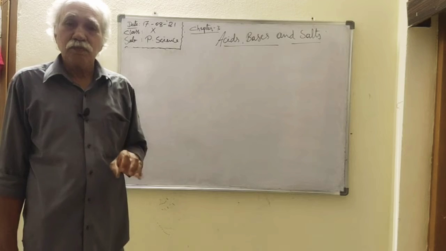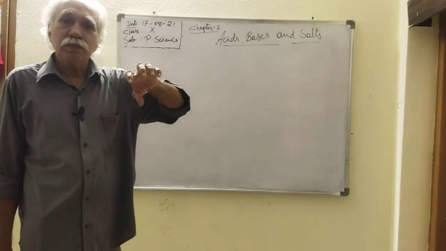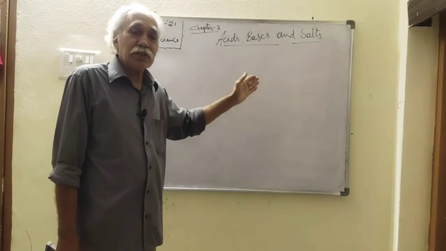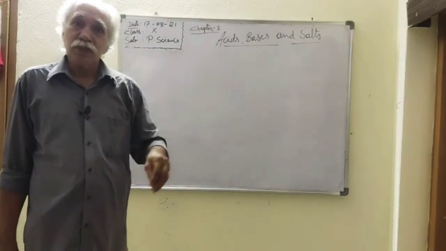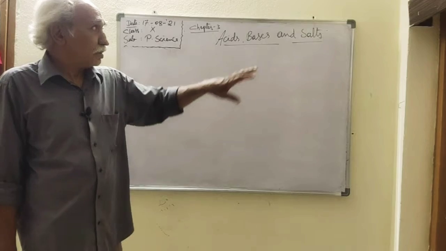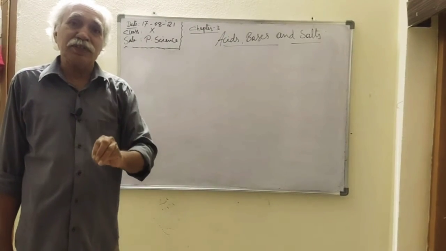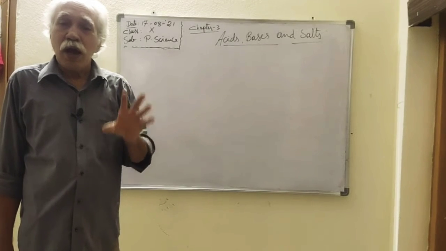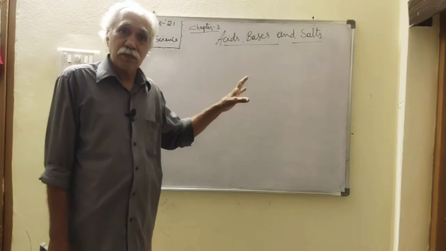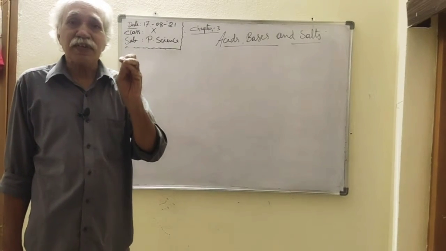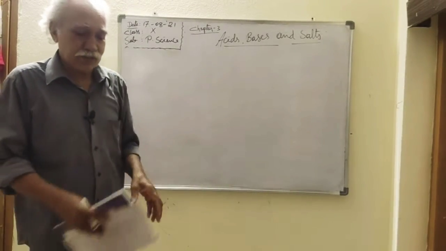Okay, now how do you determine acid solutions, base solutions and neutral solutions? Neutral solutions are also present. Neutral salts are present. So now, how do you identify these things? We can identify by using certain chemicals. They are called indicators.